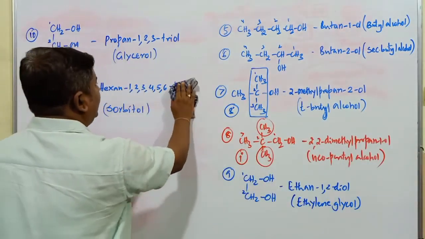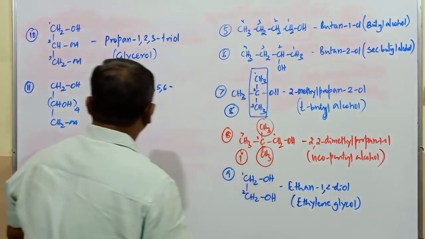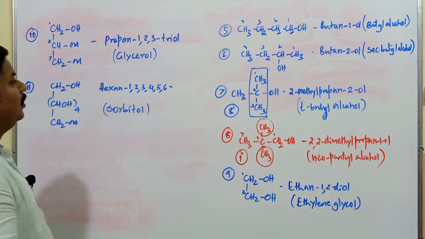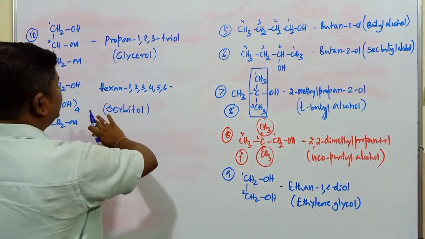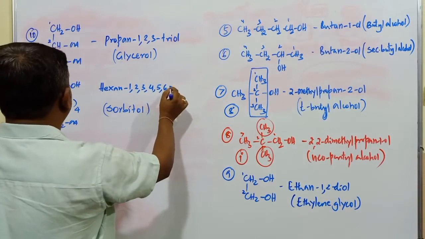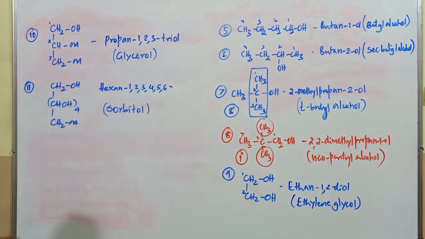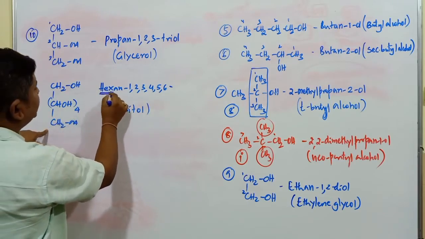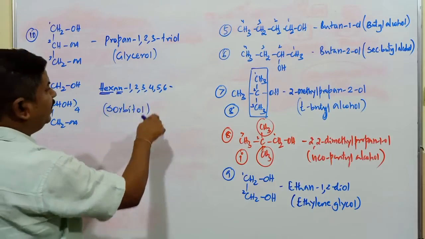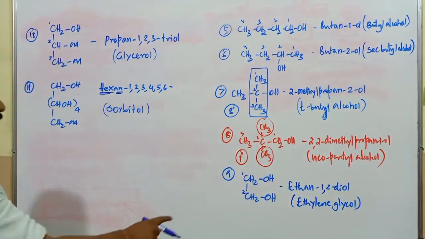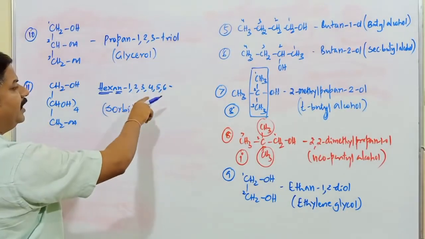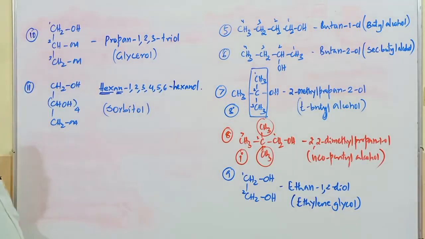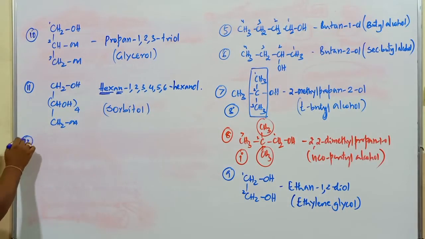1, 2, 3, 4, 5, 6. Hexane. Totally how many OH groups are there? That is going to be hexane 1, 2, 3, 4, 5, 6. 6 carbon atoms are present in the longest chain. When 6 carbon atoms are present in the longest chain, the root word is hex. N is a primary suffix. If 2 groups are there, it is called di, tri, tetra, penta, hexa. It is known as hexanol. That is the IUPAC name of the compound.